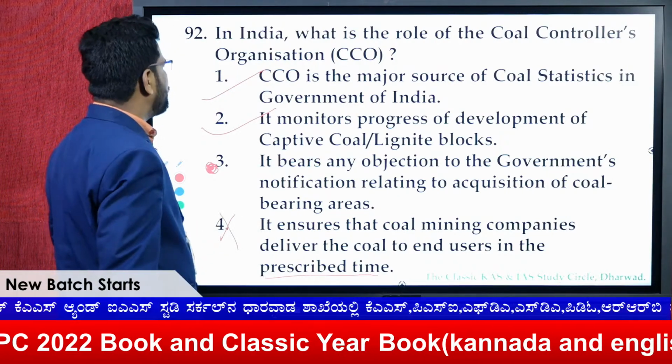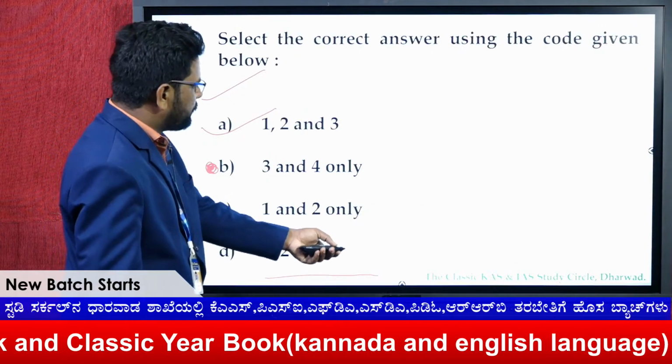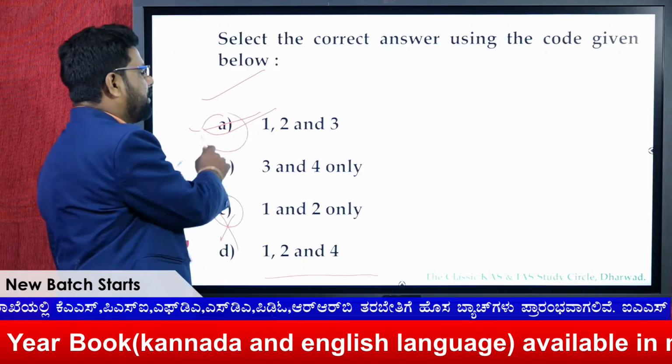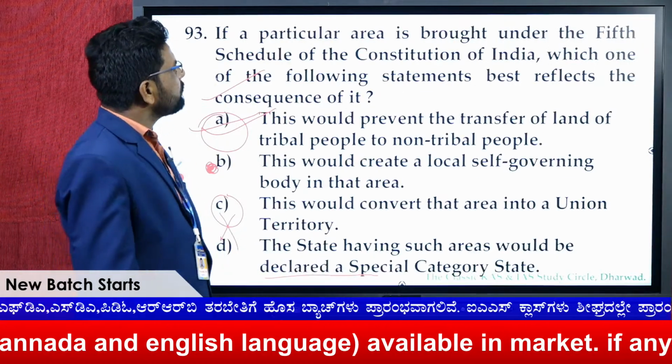But we're actually going with 1 and 2, or 1, 2, 3. That means of the options, maybe 1, 2, 3 or 1 and 2. C or A we're actually going with. Let's see what UPSC gives.